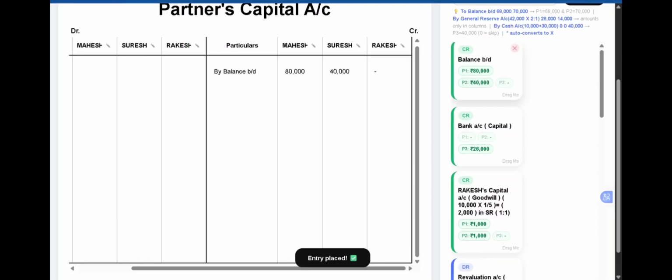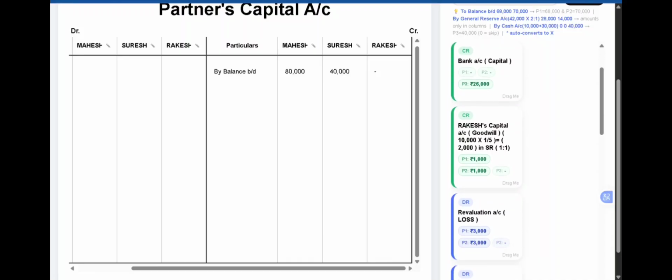Now once we have brought down the capital, next we have a revaluation loss, which we had calculated in the previous account, should be brought down to the partner's capital account on the debit side.